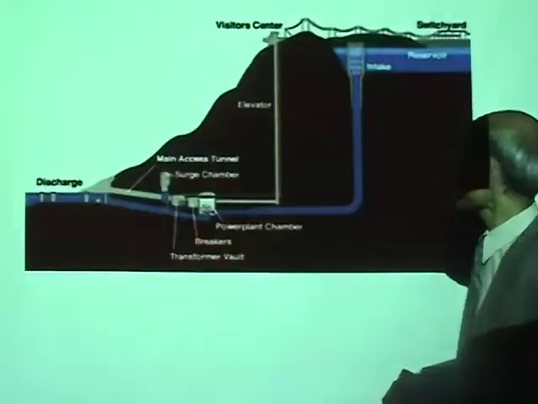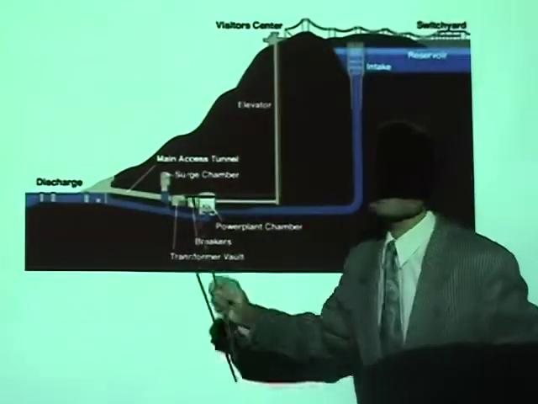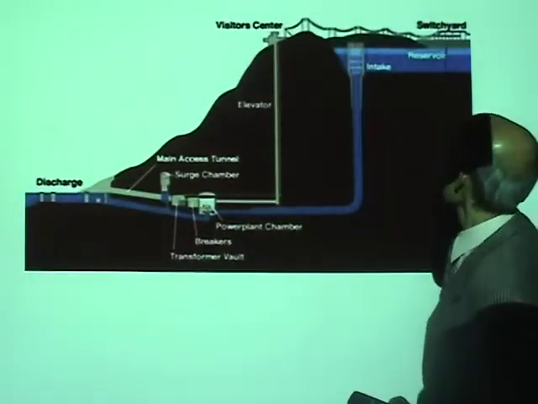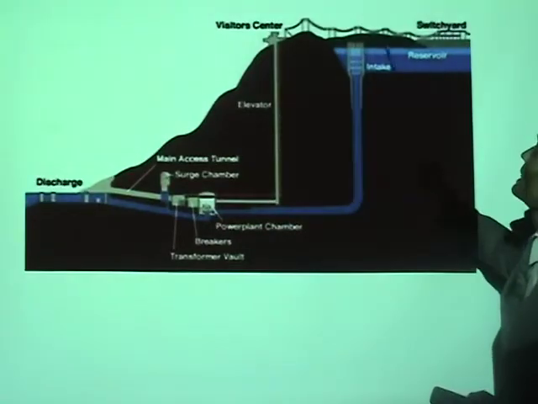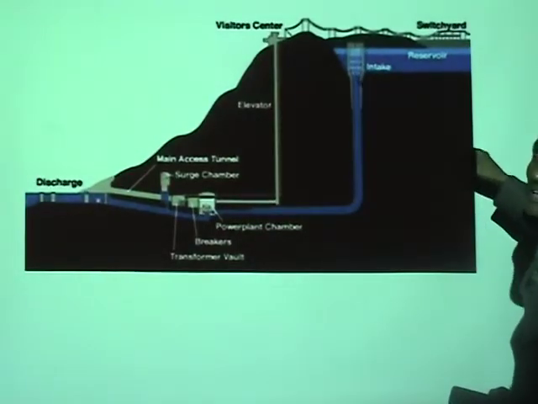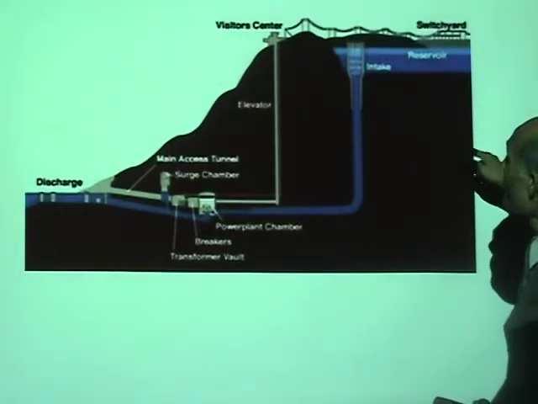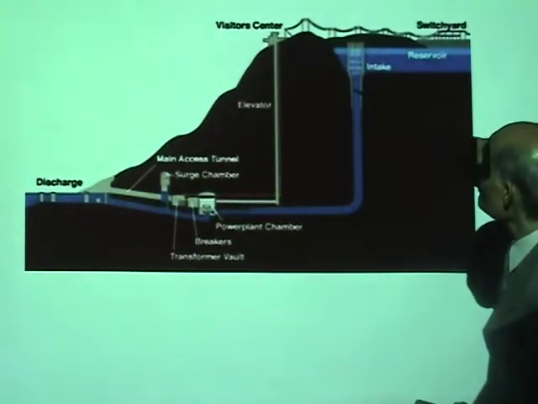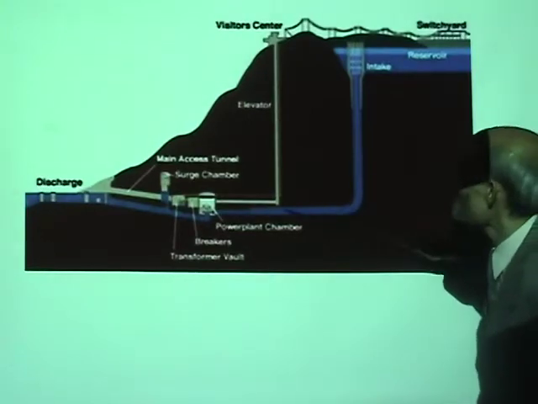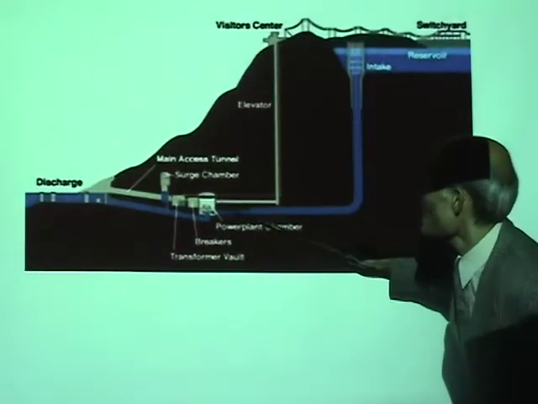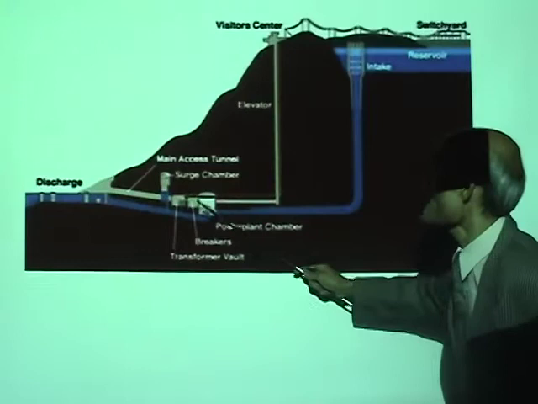Now here I have a schematic diagram of it. If this is the reservoir of water, look at the way water is run down the pipe. When the water runs down, all this potential energy is changed to kinetic energy, and now it turns the turbine.